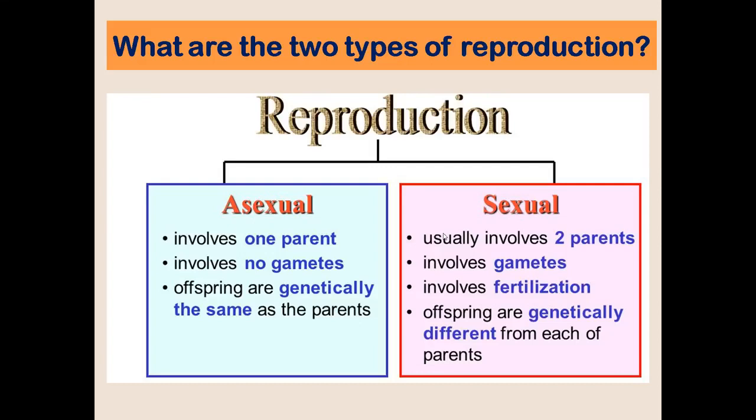What do you mean by fertilization? Fertilization is the union of egg cell and sperm cell. Next, offspring are genetically different from each of the parents because the zygote, or the fertilized egg, would receive 50% of the genetic material coming from the mother and 50% genetic material coming from the father.